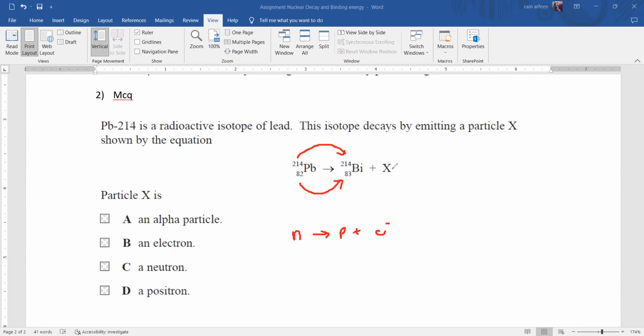So what should X be? It should be an electron, or a beta. If it was a positron emission, then the nucleon number would remain the same, but the proton number would decrease by one.